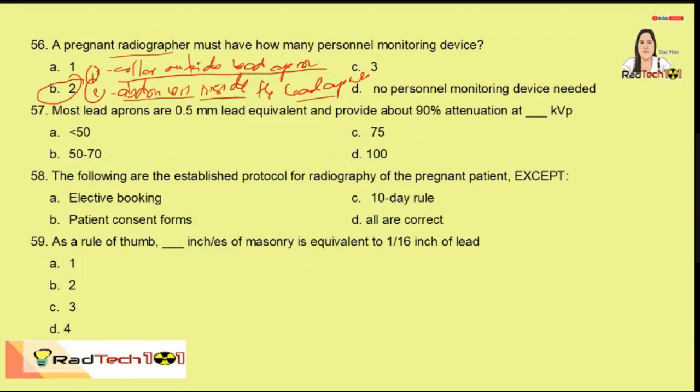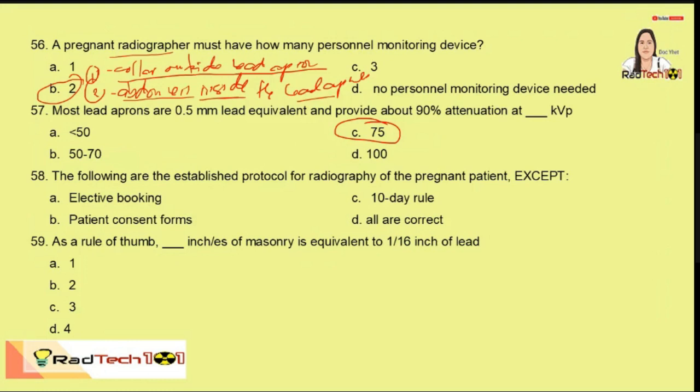Most lead aprons are 0.5 millimeters lead equivalent and provide about 90% attenuation at 75 kVp. So if we are using 75 kVp and our lead apron is 0.5 millimeters of lead equivalent, it can attenuate as much as 90% of scatter radiation.